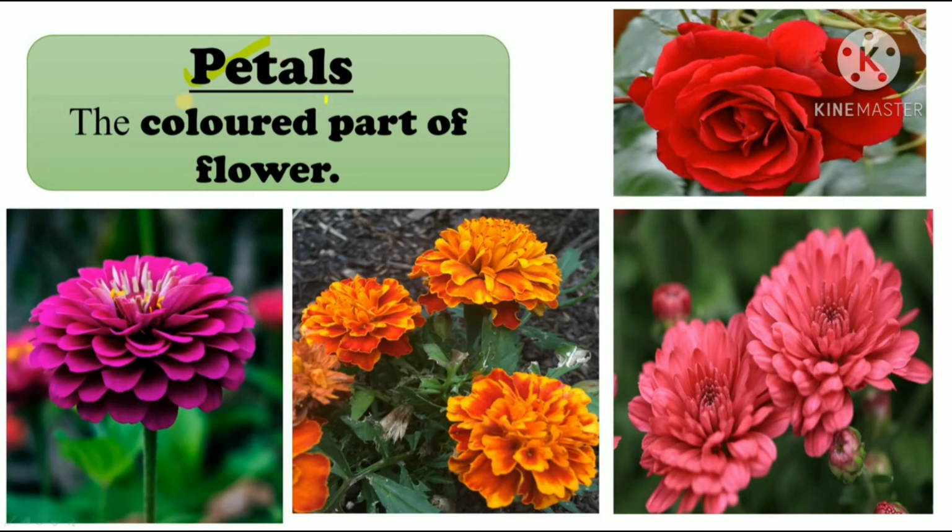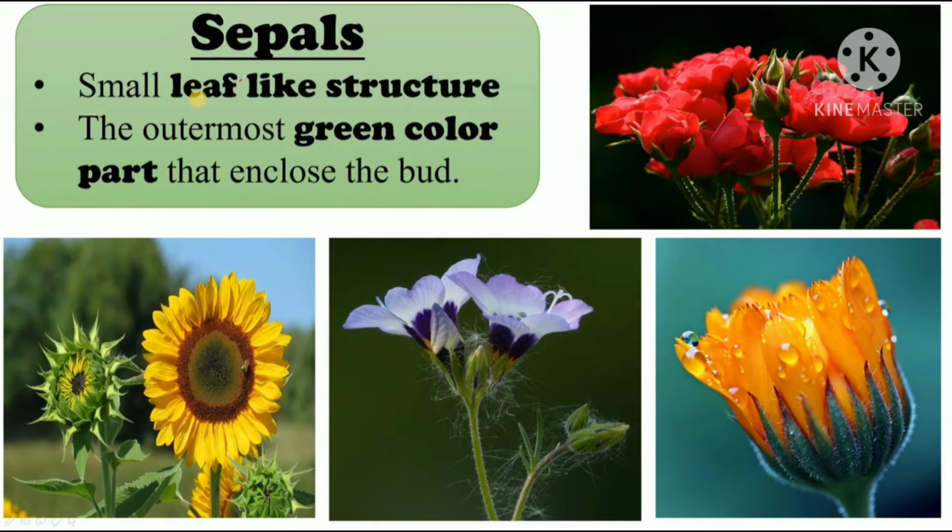Okay, let's first study about petals. So the colored part of flower, can you see this? This colored part. This pink one, red one, yellowish or orangish, and this magenta one, this colored part. These are called flower petals. Alright. So sepals are small leaf-like structures, the outermost green colored part that encloses the bud. These are sepals. The green leaf-like structures below petals. Now you understood the difference between sepal and petal, right?